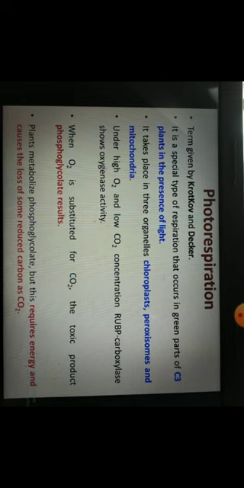Now these plants metabolize this phosphoglycolate. It is a toxic compound, and plants must use up or metabolize this phosphoglycolate very quickly. So they metabolize it, but for the metabolism of this phosphoglycolate, extra energy is required, and there is also loss of some carbon dioxide molecules. So what happens actually? Carbon is lost in the form of carbon dioxide. So when carbon is lost, it is fixed carbon. So that means it is a very harmful process. Photorespiration is a very stressful or harmful process for plants.